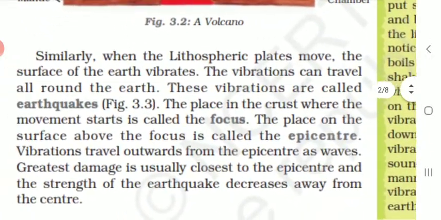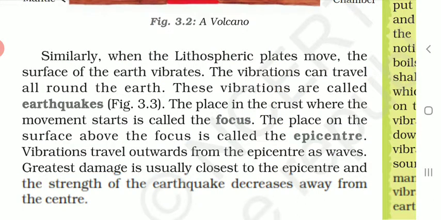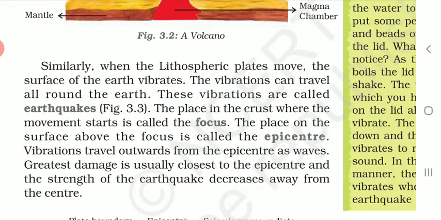Similarly, when the lithospheric plates move, the surface of the earth vibrates. The vibrations can travel all around the earth. These vibrations are called earthquakes. So, I have already told you that there are several large plates and some small plates.